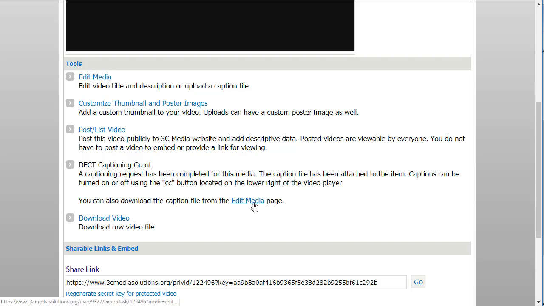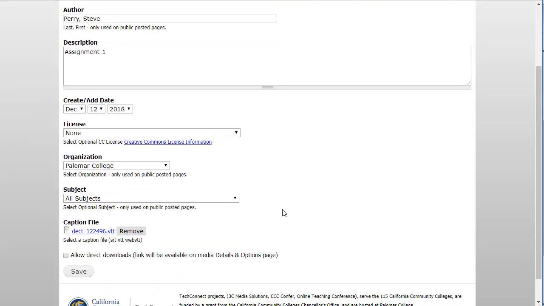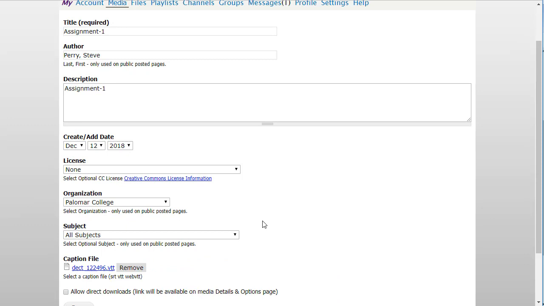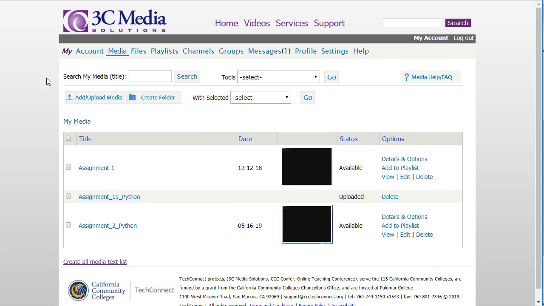I can download the actual caption file from the Edit Media page. If I want to get the caption file, I can go here and I can get this .vtt file which has the captions. If I need to download that and I want to make that available for a searching kind of criteria, you can have it, and people can search for keywords in the video and find the timeline where it is in the video to go back and watch it, your students.